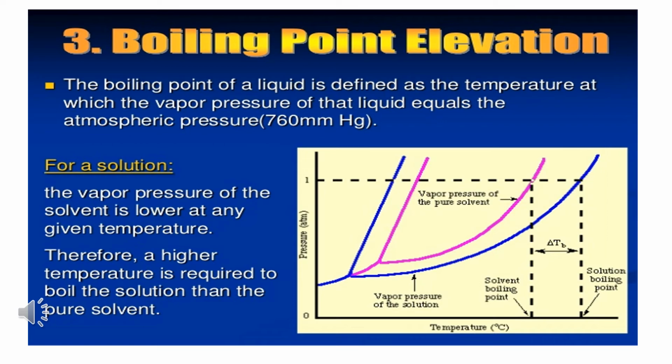So, by addition of a solute to the pure solvent, the boiling point of the solution increases. This increase is called boiling point elevation. By the addition of a solute to the solvent, the boiling point of the solution increases, which is called elevation in the boiling point. It is a very important second colligative property.